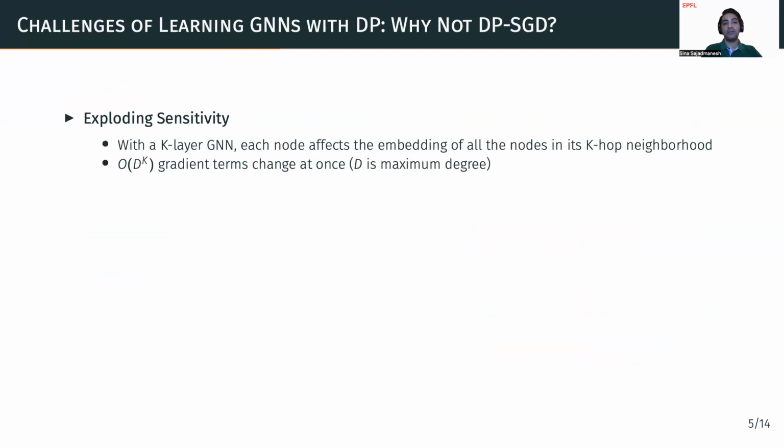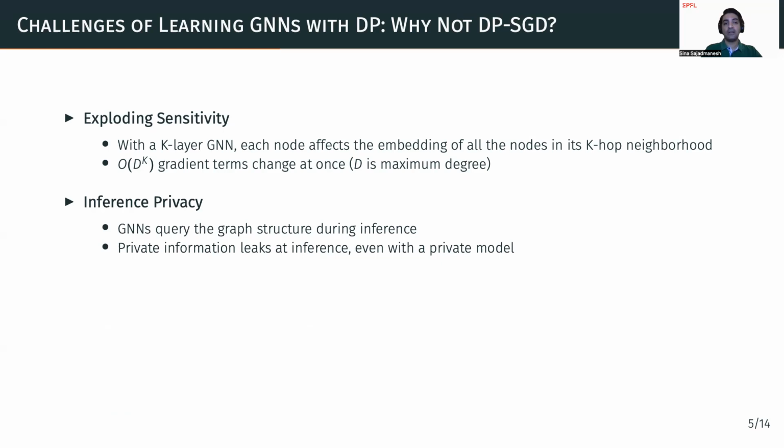So now the goal is to train GNNs with differential privacy. But the question is why we can't just use a standard DP algorithm like DPSGD for training these models. The first issue is that in GNNs, the output embedding of a node not only depends on its own features, but also on the features of its neighbors and the neighbors of its neighbors, and so on, because of the aggregation mechanism. More specifically, with a K-layer GNN, each node affects the embedding of all the nodes in its K-hop neighborhood. So a small change in the input graph can result in a very large number of gradient terms changing at once, maybe even all of them, which is simply too much for gradient-based algorithms like DPSGD to handle.